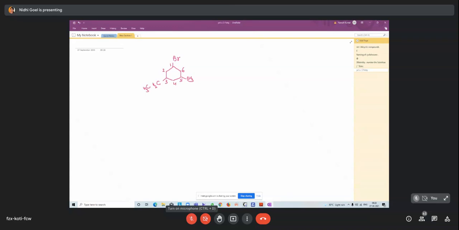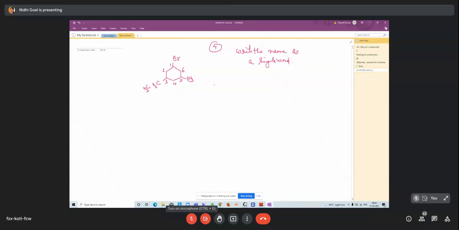So how to write? Write the name as a single word. Use hyphens to separate the prefix and use commas to separate the numbers. So the fourth step is to write the name as a single word. Use hyphens to separate the prefix and commas to separate the numbers. If two or more different substituents are present, then list them alphabetically. If two or more identical substituents are present, then use di, tri, tetra and so on.